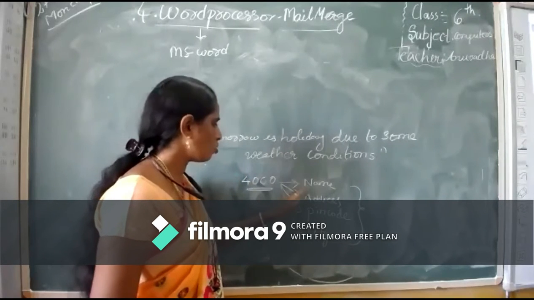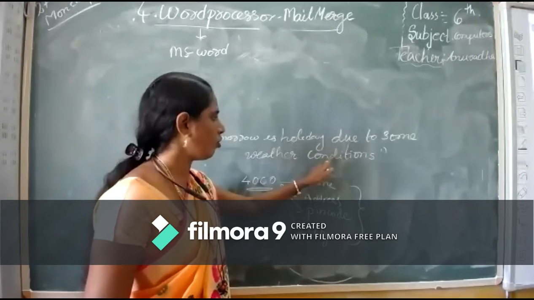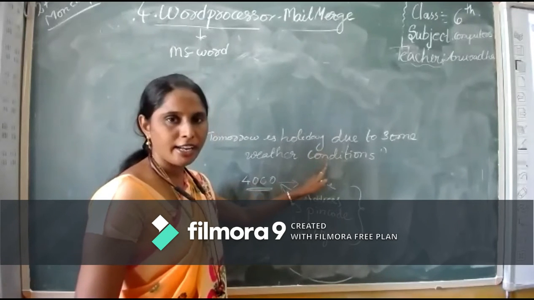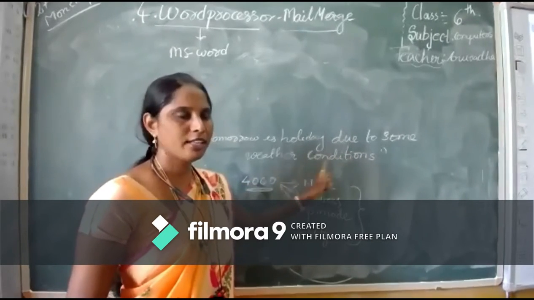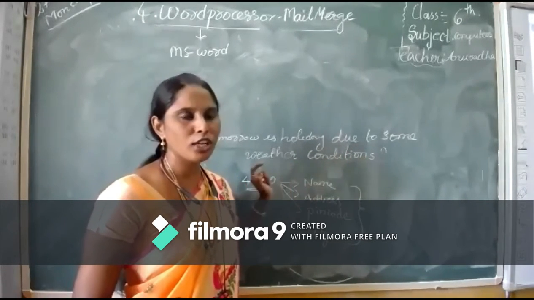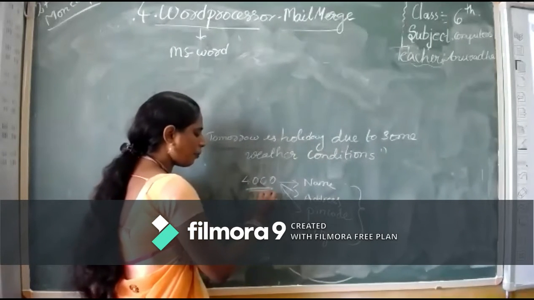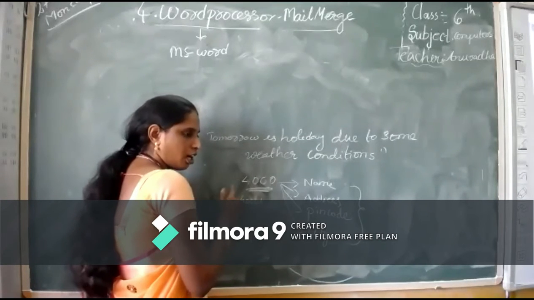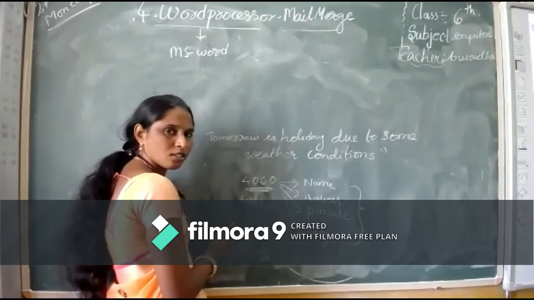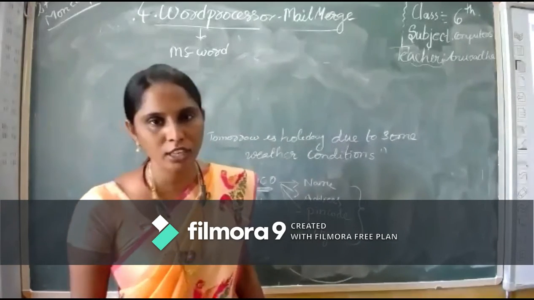Every time he has to change the name, address, pin code, and city, and type the content, and then send the particular information to the so-and-so student. So 4,000 times the father has to change the name and address to send the particular information to all the 4,000 students.